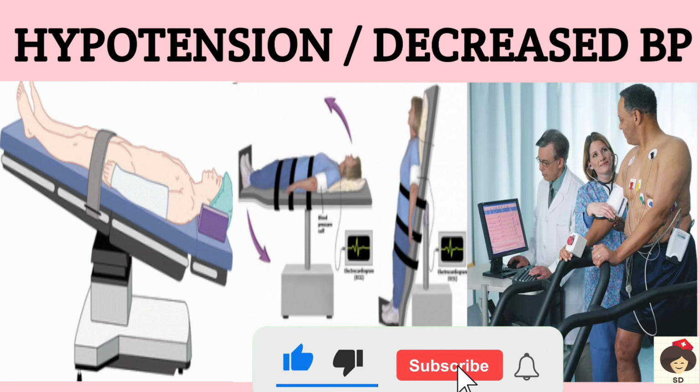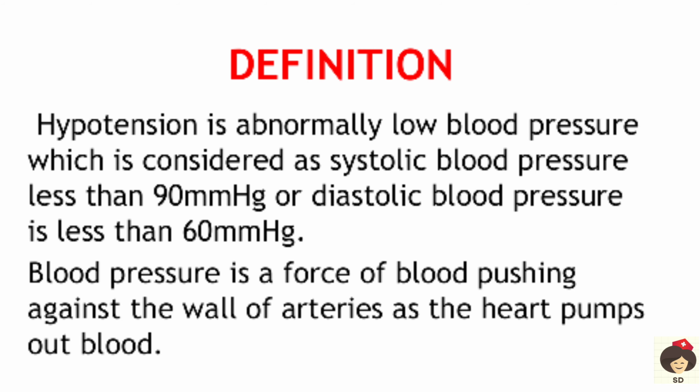Today we'll be seeing the next topic in the cardiovascular system, that is hypotension. So hypotension is abnormally low blood pressure. Normal blood pressure is 120 by 80 mmHg, where 120 is the systolic blood pressure and 80 is the diastolic blood pressure. When the blood pressure is less than 90 mmHg systolic and less than 60 mmHg diastolic BP, then we call it hypotension.